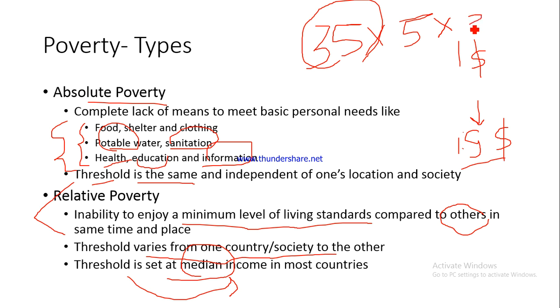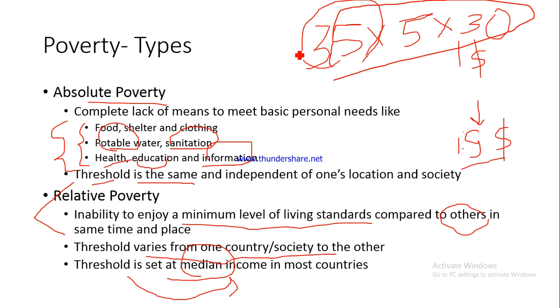If your family income, supposing your father is the only working individual in the family, is more than this amount, then you are not below poverty line, you are above poverty line. Is that fine? So basically in India, a family size that we generally make use of is considered to include 5 members, right? So this way we can calculate whether that particular family is below poverty line or not.